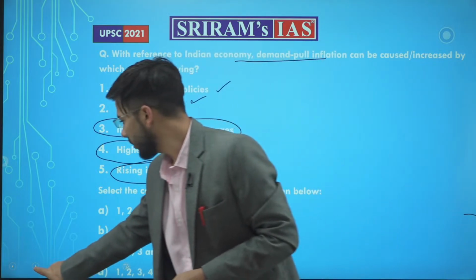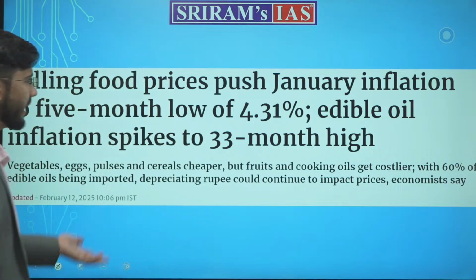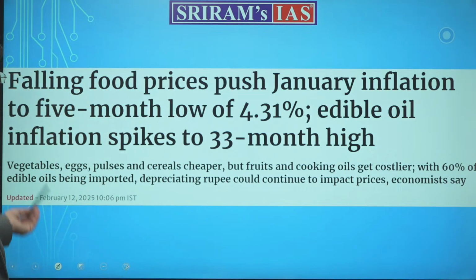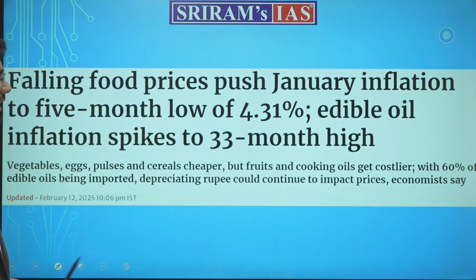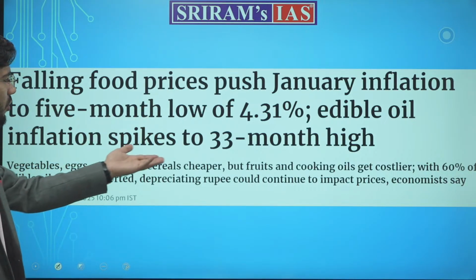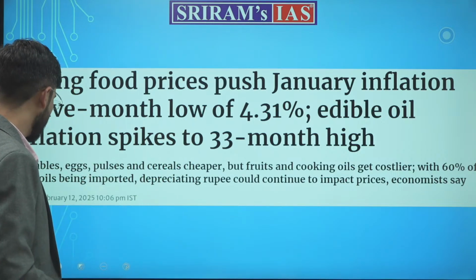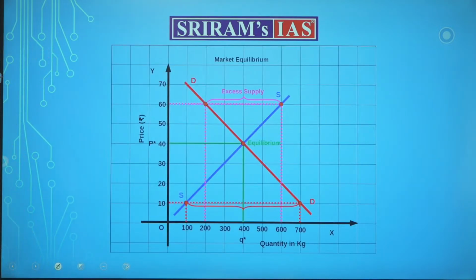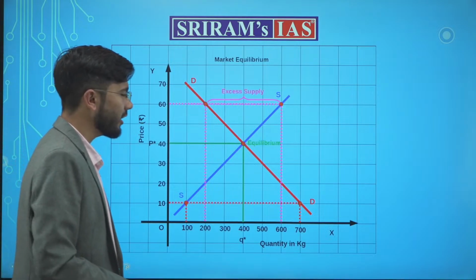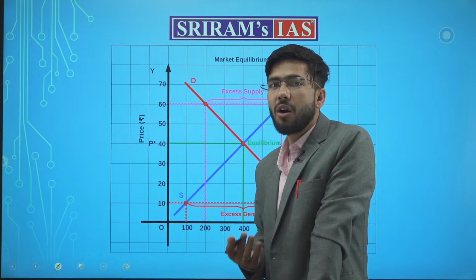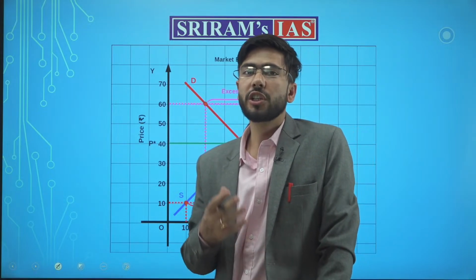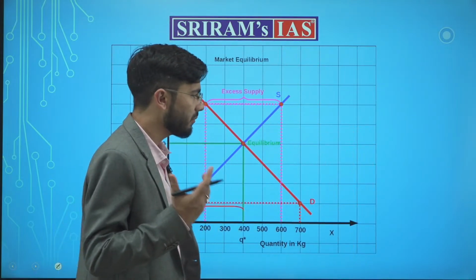Okay, next question. See again, January inflation 5 months low 4.3%, or the inflation spikes to 33 months high, which makes the imports costlier and the rupee depreciates continuously. Further, yes, the concept of market equilibrium you will have to understand. Then only we can understand how demand pull and cost push inflation actually happens.